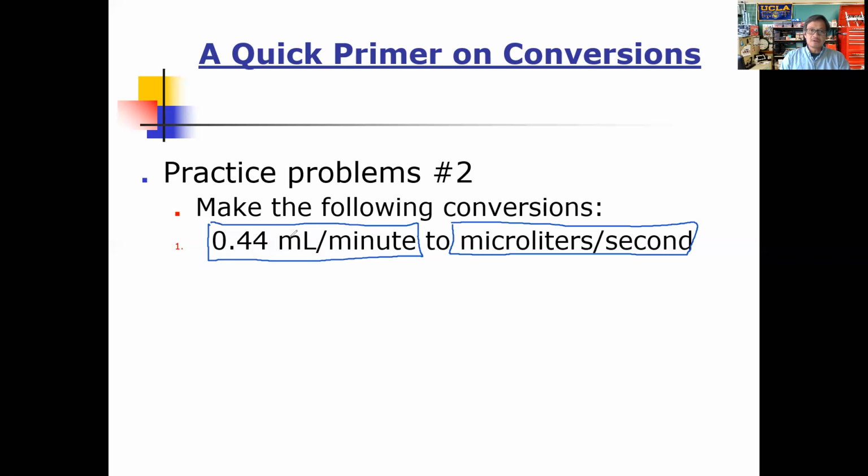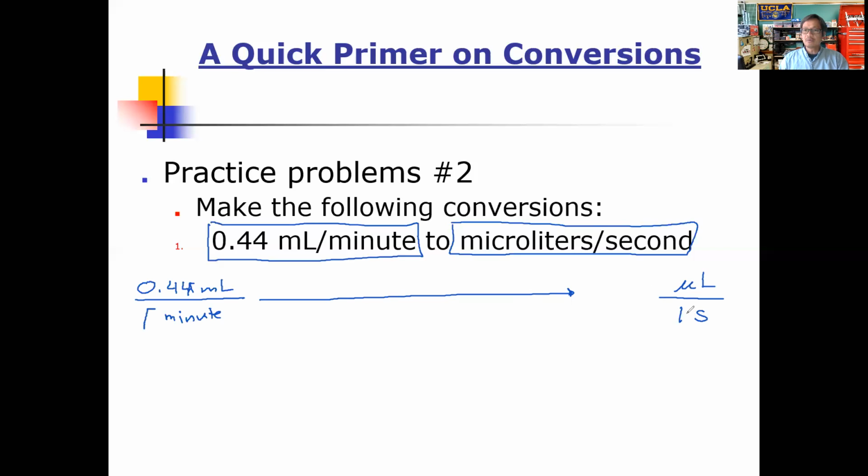Okay, so here, the first fraction then is going to be 0.44. This is a unit ratio, so it's going to be milliliters over 1 minute. So that is the first fraction. We want to convert that into microliters per 1 second. So we start out with the unit ratio, we want to end up with the unit ratio. So we know what the value and the measurement is down here. We just need to figure out what number goes in the numerator there.